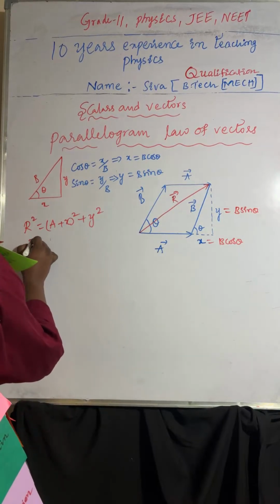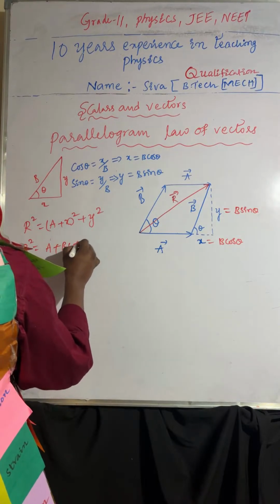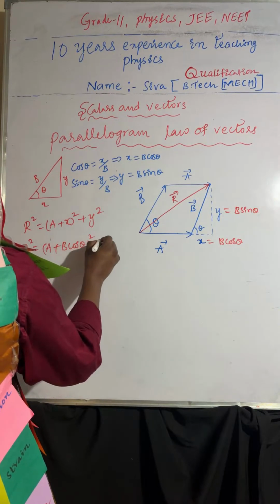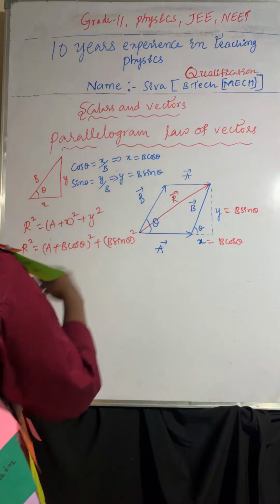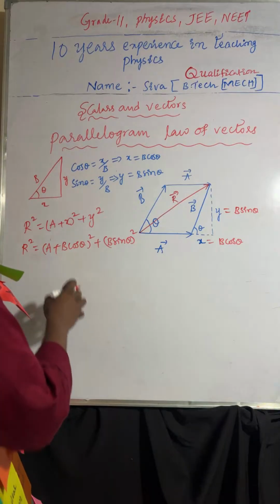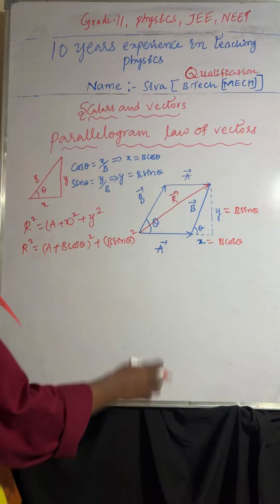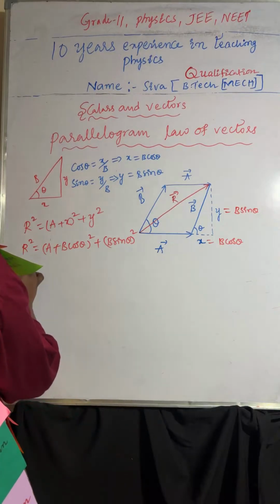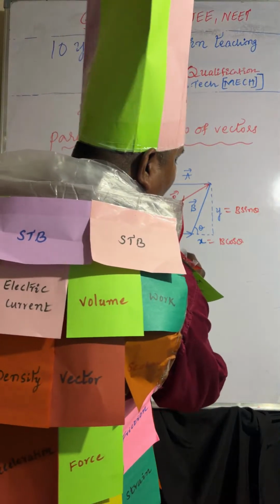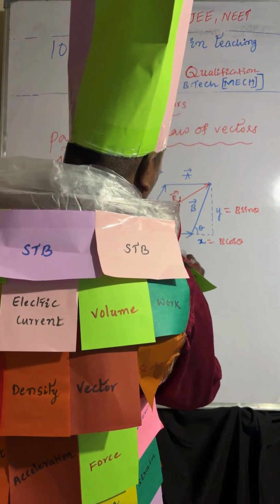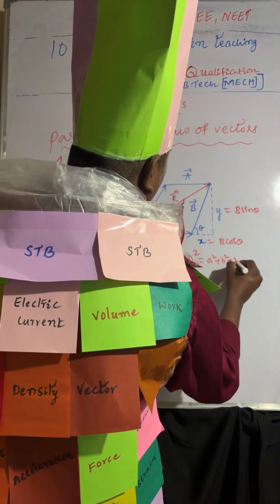So r square equal to a plus b cos theta whole square plus b sin theta whole square. We know the a plus b whole square formula: a square plus b square plus 2ab.